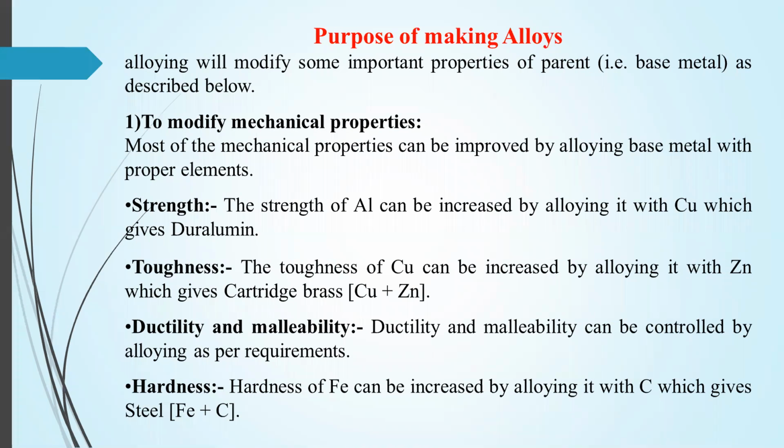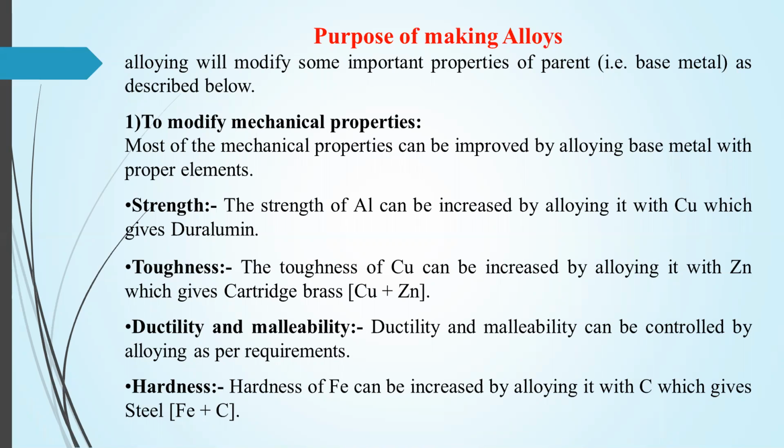Then we will see the purpose of making alloys. Alloying will modify some important properties of the base metal. First, to modify the mechanical properties. Most mechanical properties can be improved by alloying the base metal with proper elements. For example, we can increase the tensile strength, the toughness, the ductility and malleability. Again, we can increase the hardness.